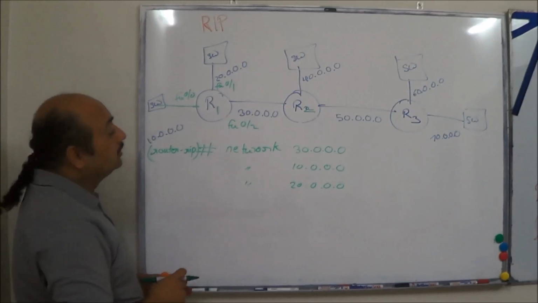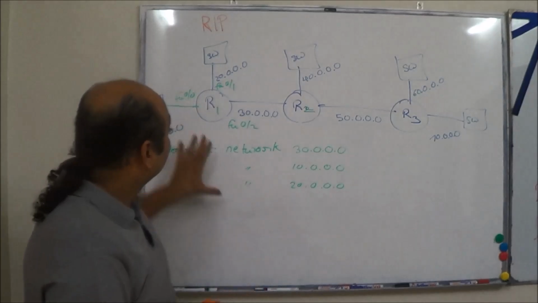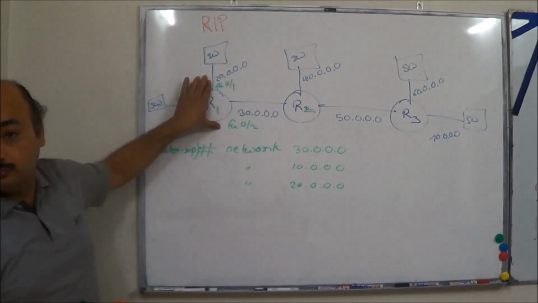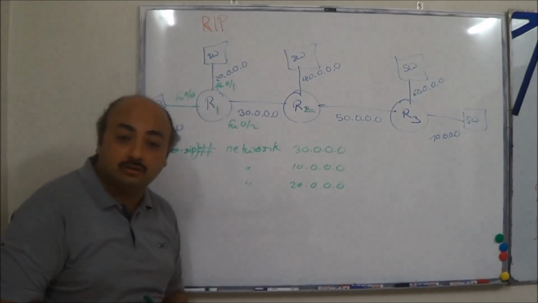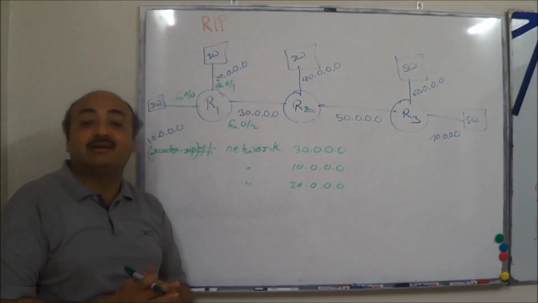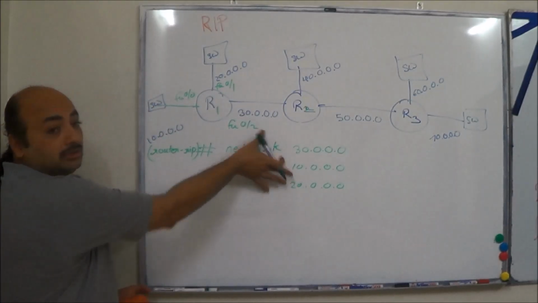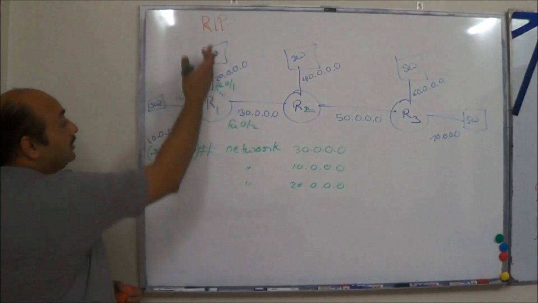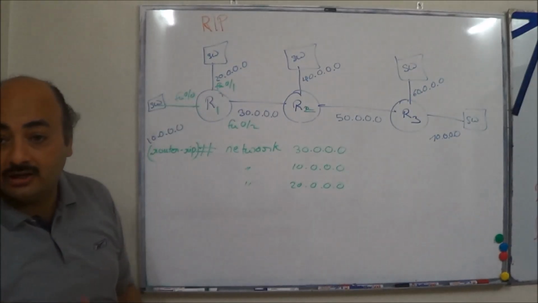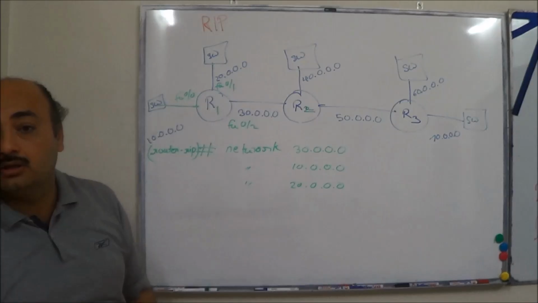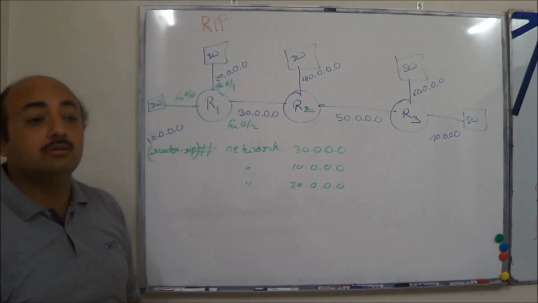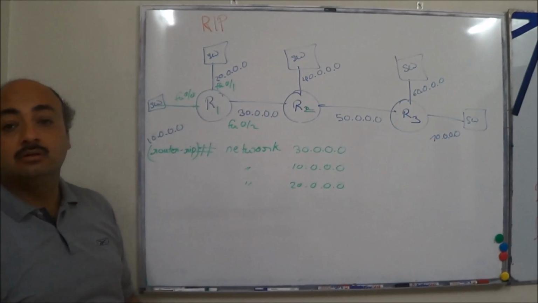Clear? Yes, sir. Now, we have configured R1. Wonderful. So it has started sending this information of all these three networks from here, here and here. And how frequently does it send out the same information again and again? 30 seconds. This is known as update interval.